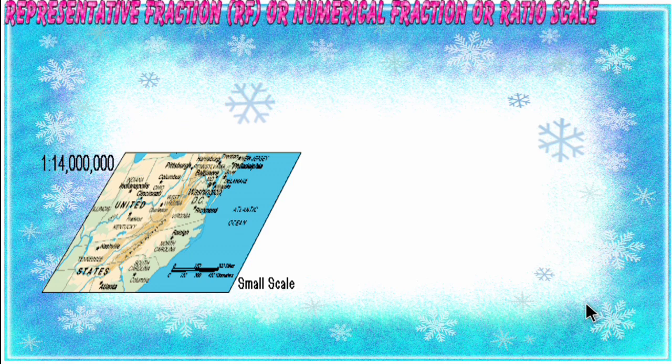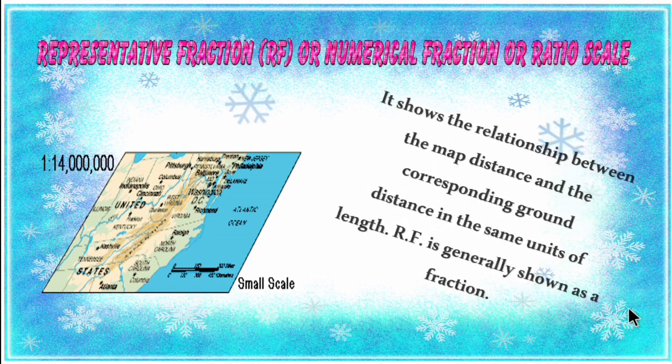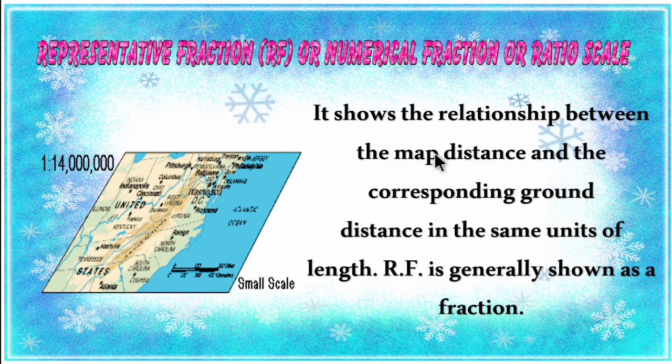So next one is representative fraction or numerical fraction or ratio scale. So now let's see the definition for RF. It shows the relationship between the map distance and the corresponding ground distance in the same units of length. RF is generally shown as a fraction. So in this method, the scale is represented as a fraction, not in words. So that is called RF, that is representative fraction.